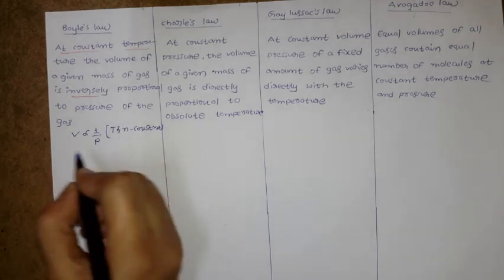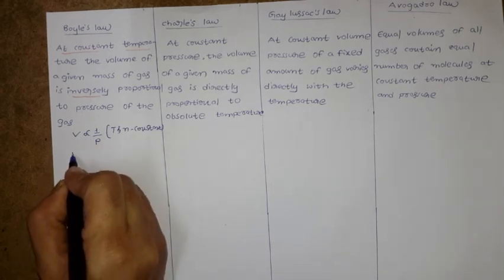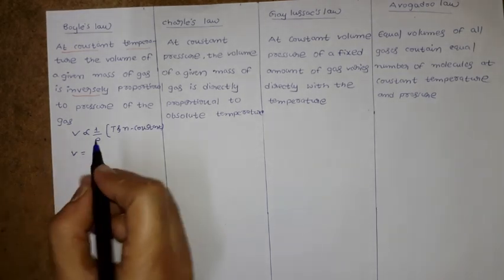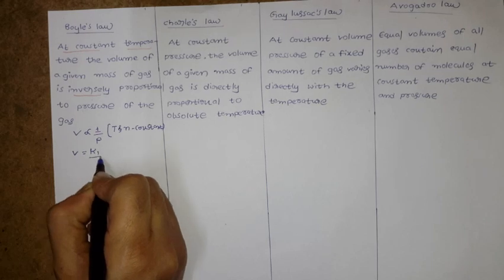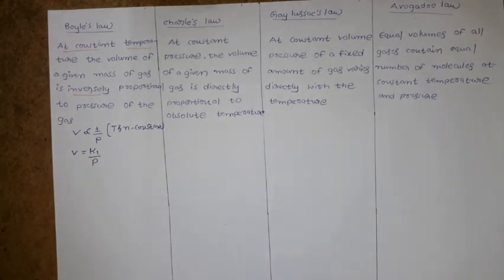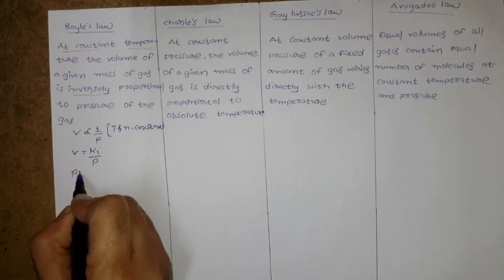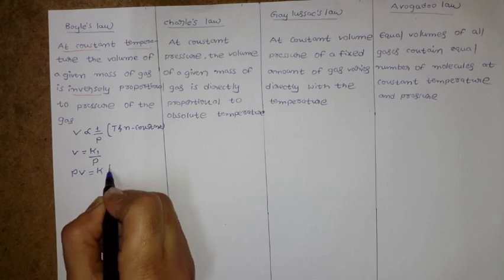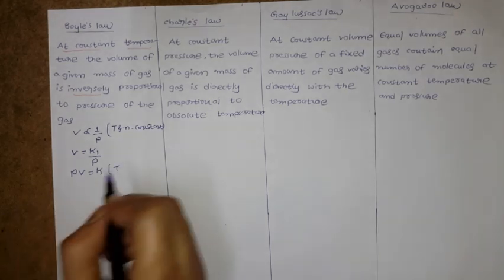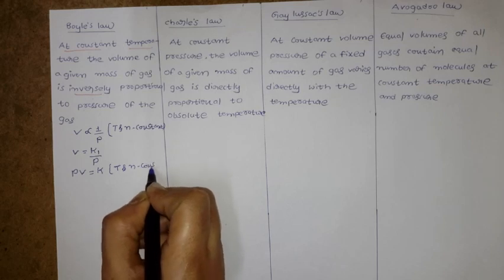Now this we can write simply, we know very well, if you remove the proportionality we get a constant. That constant I will assume as K1, and now you get K1 by P. Or simply you can write PV, the product of pressure and volume, is constant at constant temperature and fixed amount of gas.